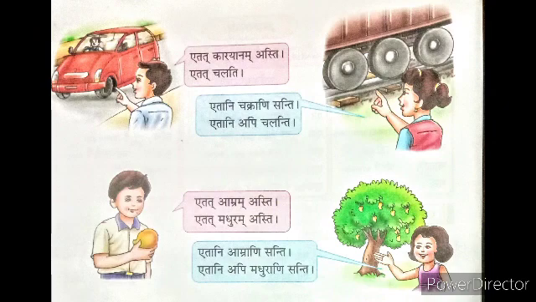Children, now we see the neuter gender forms of etat. एतत्, एतानि. एतत् कारयानम् अस्ति. This is a car. एतत् चलति. This is walking, or we say this is running. एतानि चक्राणि सन्ति.